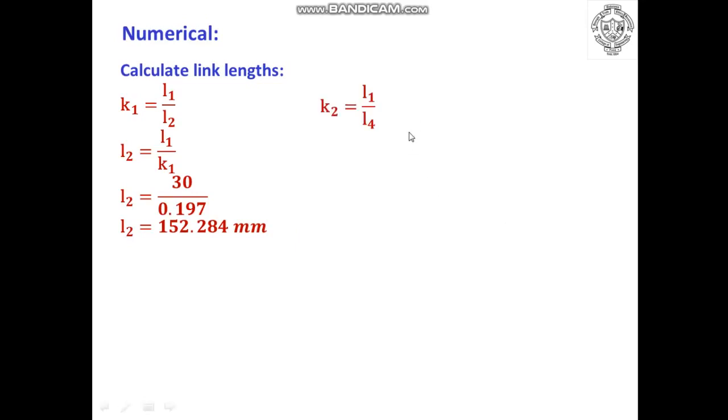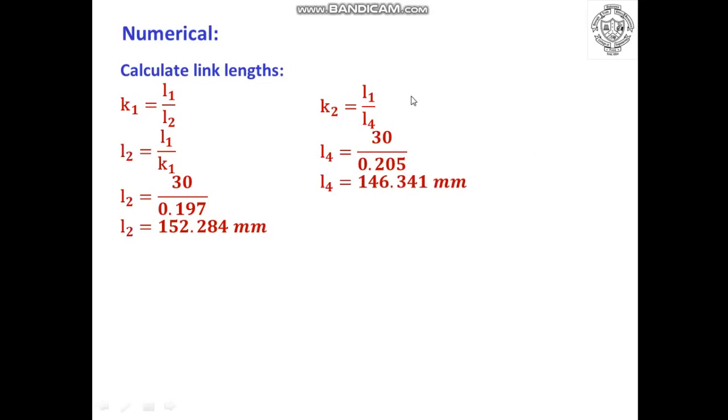Similarly, if we consider the formula for K2 with respect to the link lengths L4 and L1, we can rearrange it to find the link length L4, which is equal to 30, the length of the fixed link, divided by K2, which is 30 divided by 0.205. The answer comes out to be 146.341 mm.